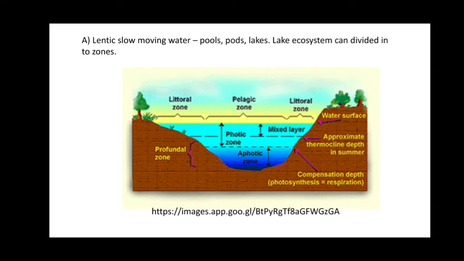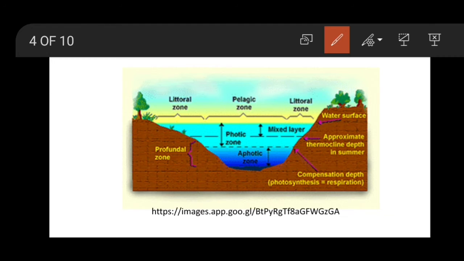Lake ecosystem can be divided into zones. So you can see in this diagram the profundal zone, compensation depth of photosynthesis where photosynthesis equals respiration, the approximate thermocline depth in summer, water surface, and the littoral zone. So what is the littoral zone? It is the zone near the shore of the lake or the pond. So the layer near the shore is known as the littoral zone.